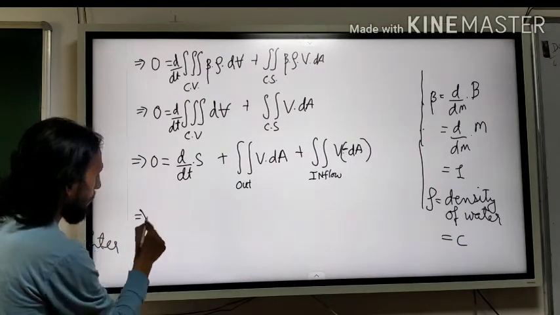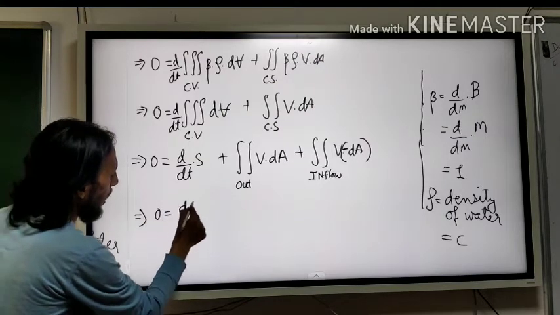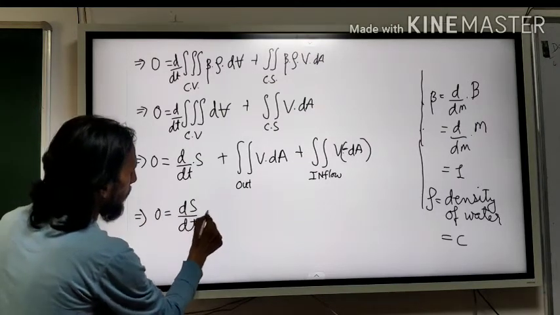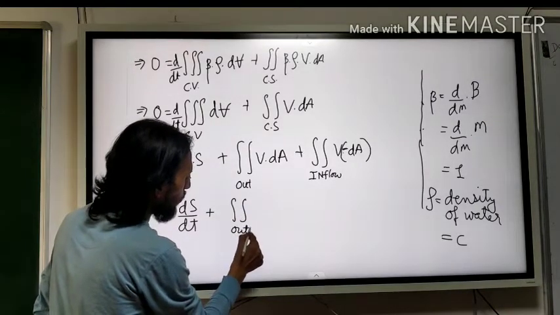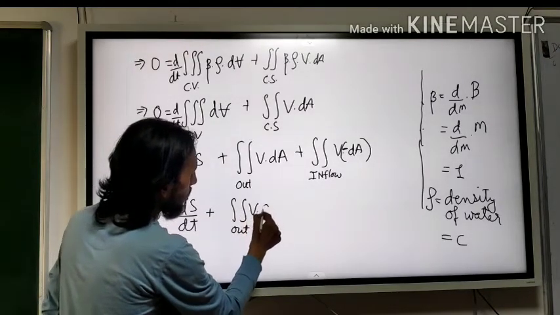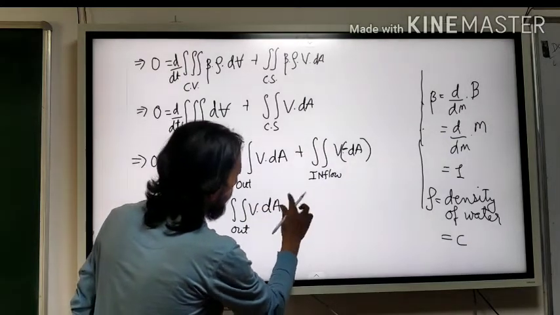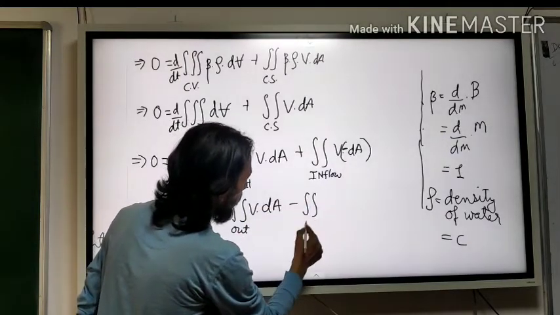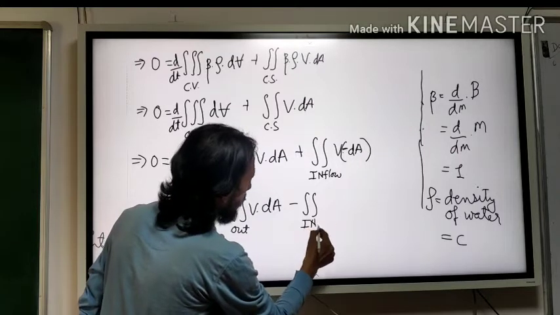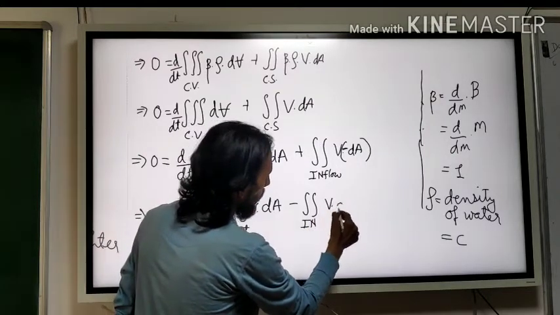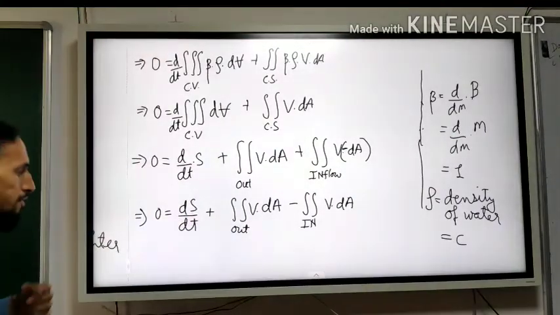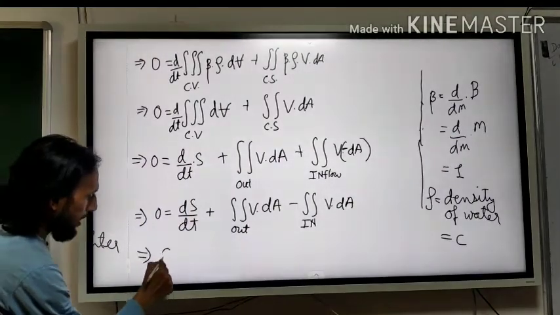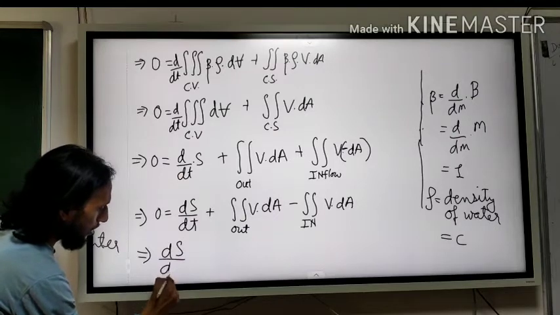Sorry, 0 is equal to ds by dt plus, this is for the outflow section, this is minus double integration for the inflow section v dot dA. Okay, let's further modify this, write it in terms of ds by dt.